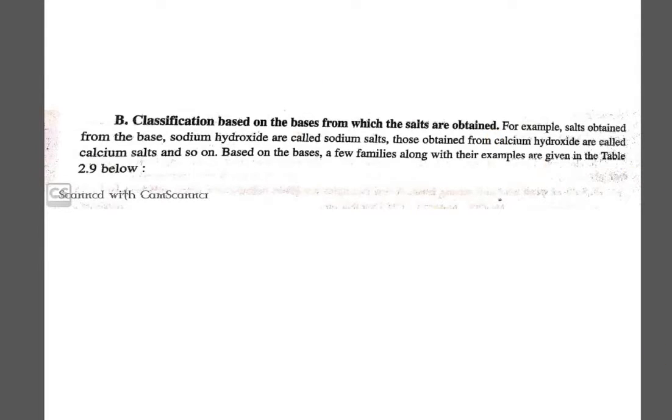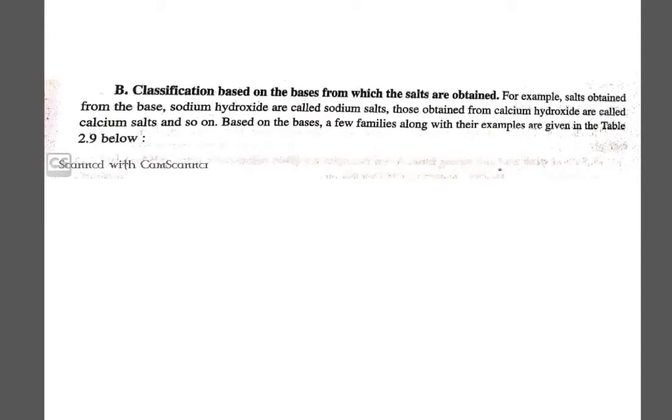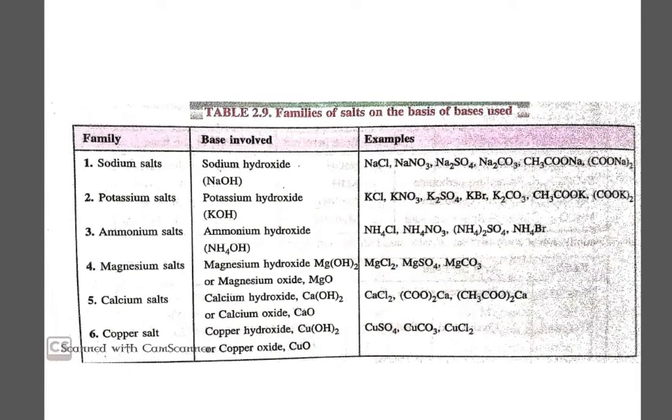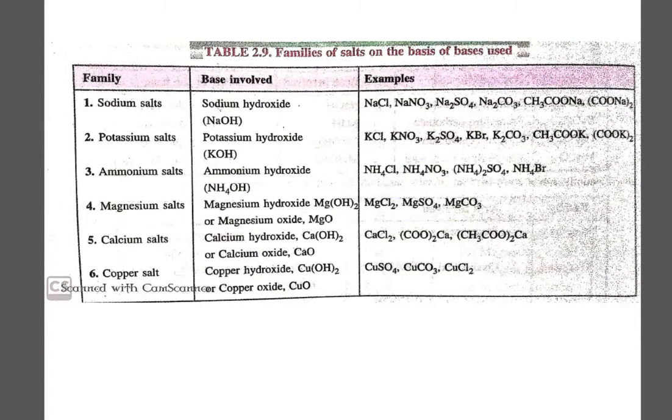Now next is the classification based on the bases from which the salts have been obtained. Let's see the examples here. This is the table, and first are the sodium salts. The family is sodium salt, and the base involved is sodium hydroxide. Examples are sodium chloride, sodium nitrate, sodium sulfate, sodium carbonate, sodium acetate and sodium oxalate. All these are examples of the sodium salt.